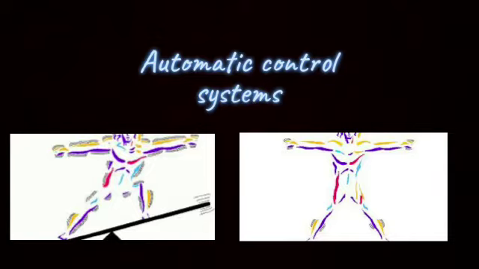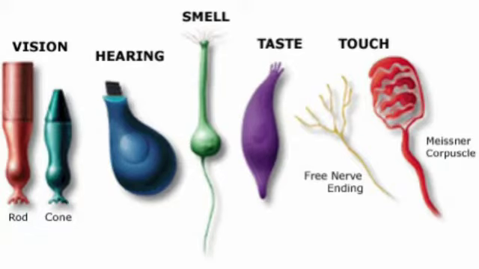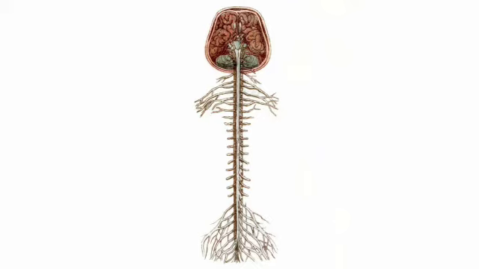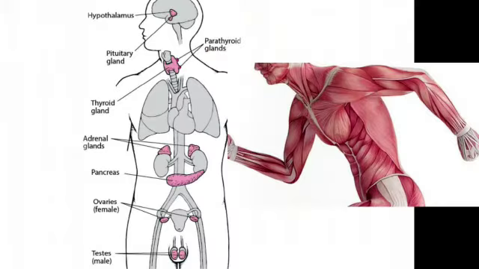Automatic control systems have three main components. Receptors, which detect a change such as the rise in temperature. Coordination centers, such as the brain or the spinal cord, which interpret the change and decide what response is needed. And finally effectors, which carry out the change, such as muscles or glands, which release hormones.